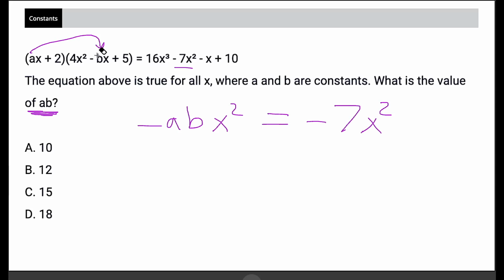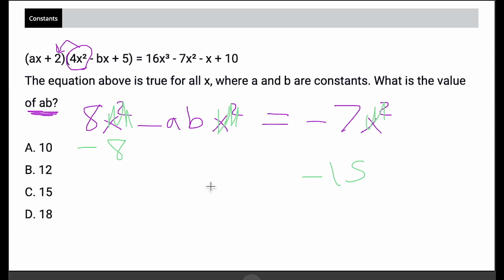But you would run into an issue because these are not all of the x squareds. We're forgetting about 4x squared times 2 on the left side, which would be 8x squared. Now they're all accounted for. So what we can do from here is subtract 8x squared. Well, actually, let's get rid of the x squareds first because those are annoying. We could subtract the 8. Over here, we get negative 15. If negative AB equals negative 15, then positive AB equals positive 15, and our answer is choice C, 15.